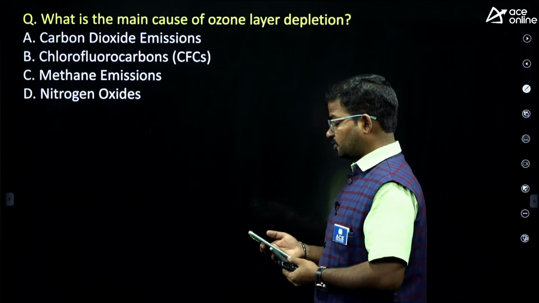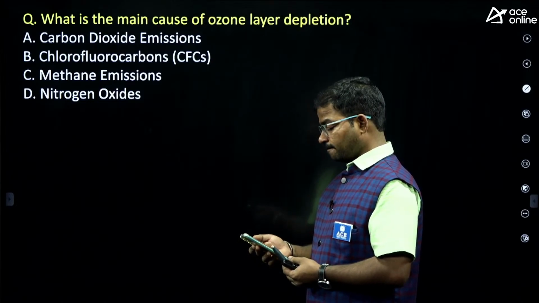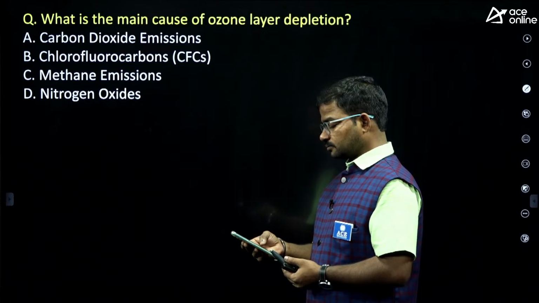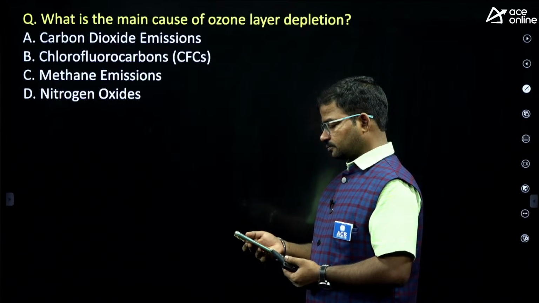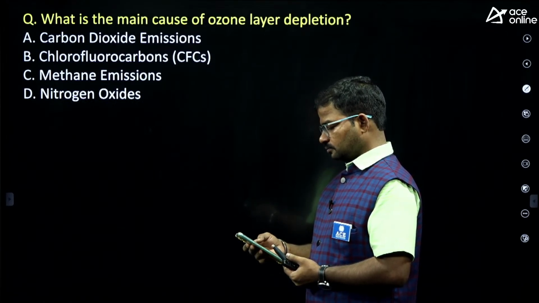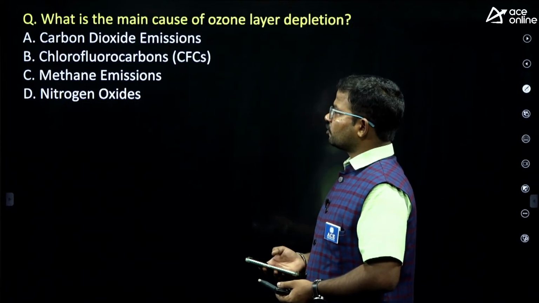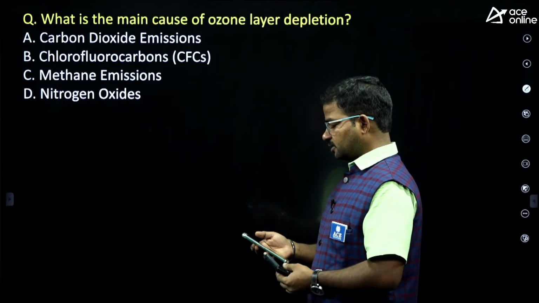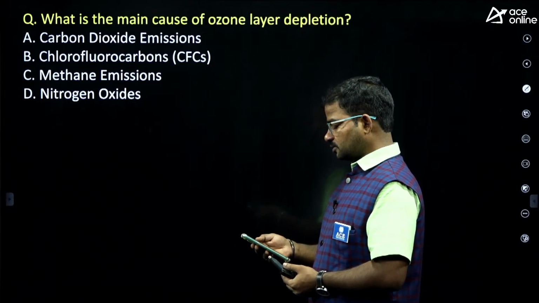What is the answer for this question? First of all, guys, what is meant by ozone depletion? Here they mention carbon dioxide emissions, chlorofluorocarbons, methane emissions, and nitrogen oxide. Which is mainly responsible for greenhouse gas emission?